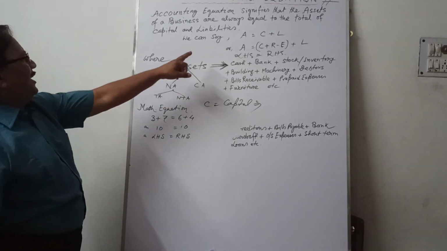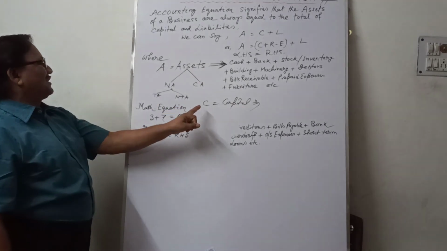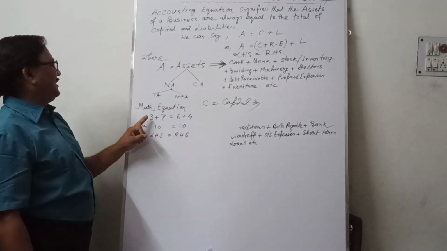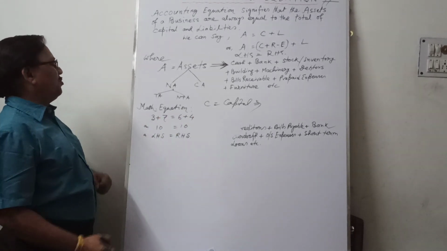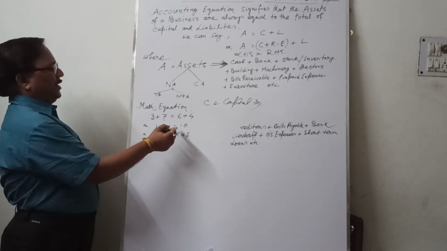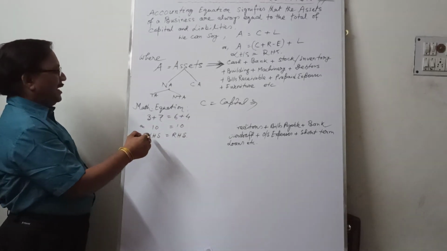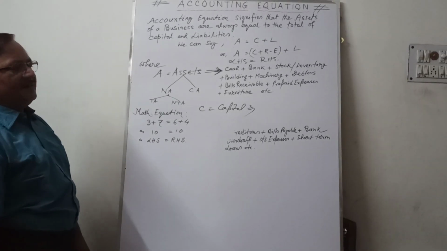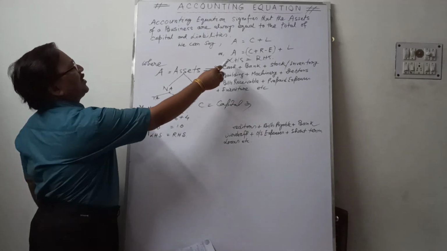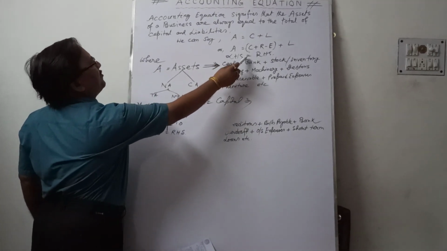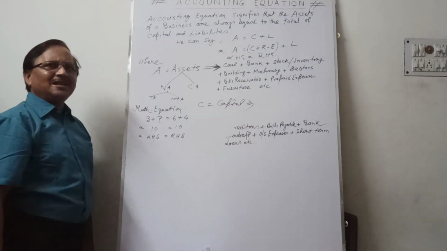Now, similarly, consider a mathematical equation. In classes 7, 8, 9, you say 3 plus 7 equal to 6 plus 4. How to prove? 3 plus 7 equals 10, and on the right-hand side 6 plus 4 equals 10. That is the proof: left-hand side equals right-hand side. In the same way, the accounting equation always proves left-hand side equal to right-hand side, meaning all assets are equal to capital plus liabilities.